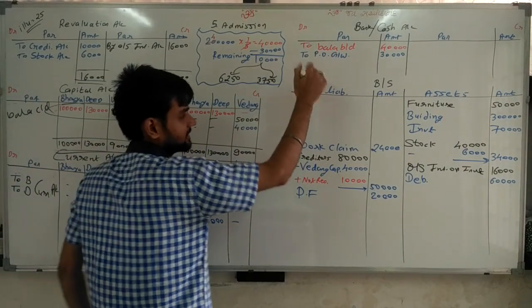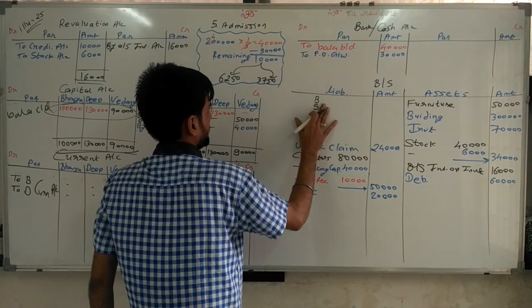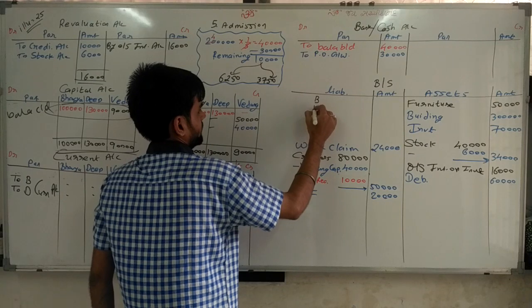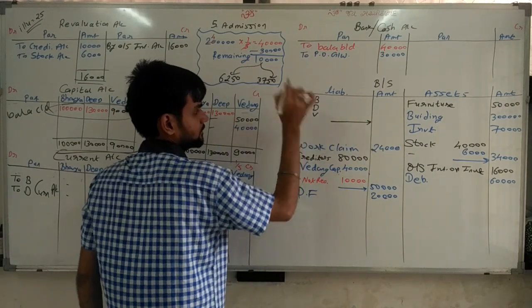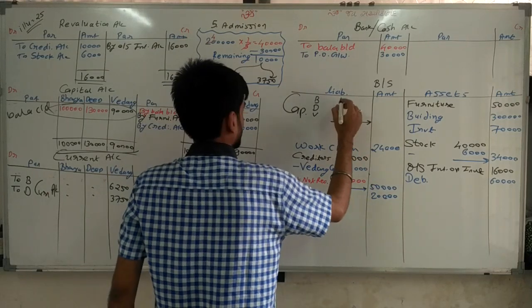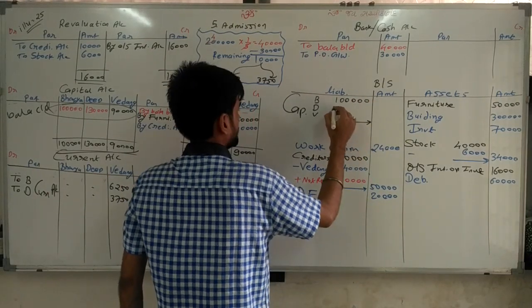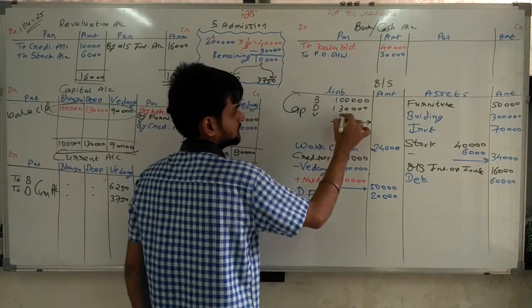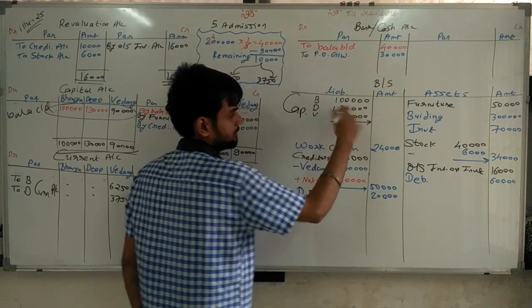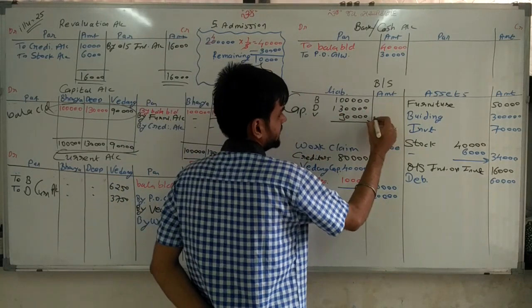Here credit is here. So Bhavya, Slok, Vedant, and Vidya, capital account: 1 lakh, 1,30,000, 90,000. Big total of this 1, 2, 3, 20.